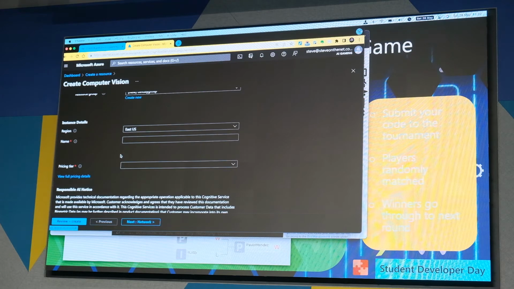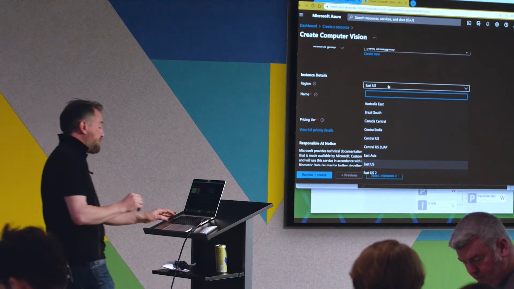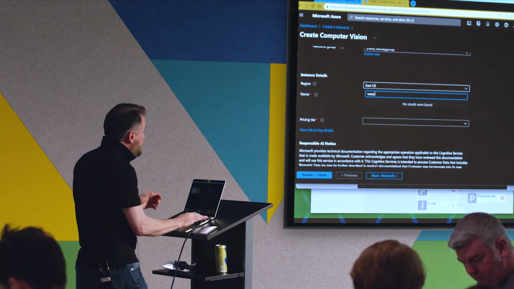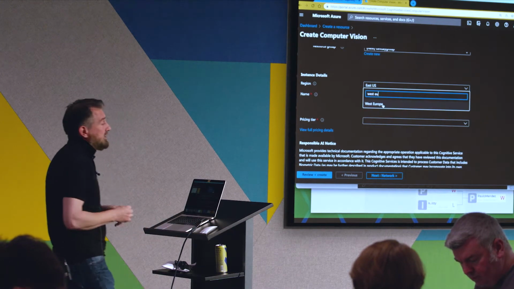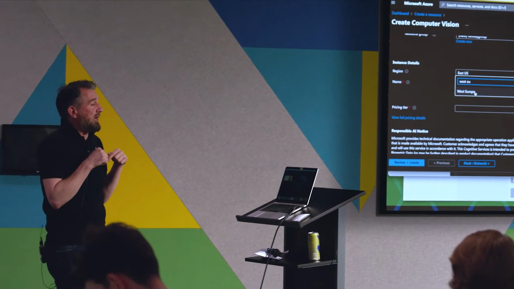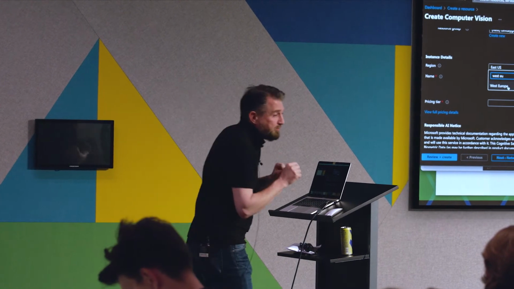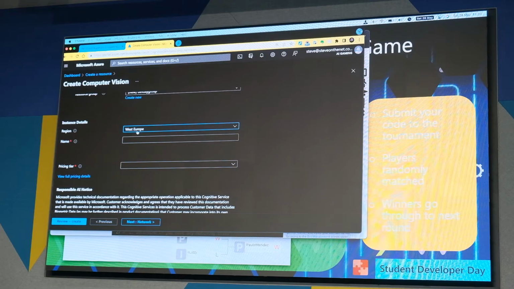And then we then say, well, what are some of the details about the service we want? What we do need to do for this region is our AI gaming servers are in Europe. So instead of selecting a region in America or something like that, if you select the West Europe region, then our servers run in Europe, and your code will be running on our servers in our online code editor. If your computer vision service is in West Europe, that will give the quickest response time. So definitely select West Europe here. And then give it a name. This is any name, just again, so you can identify it within your Azure account.